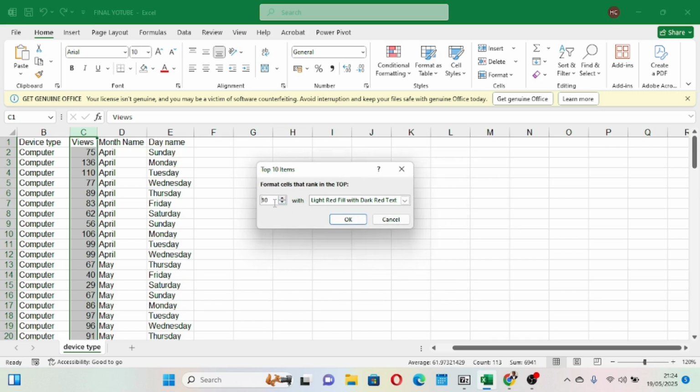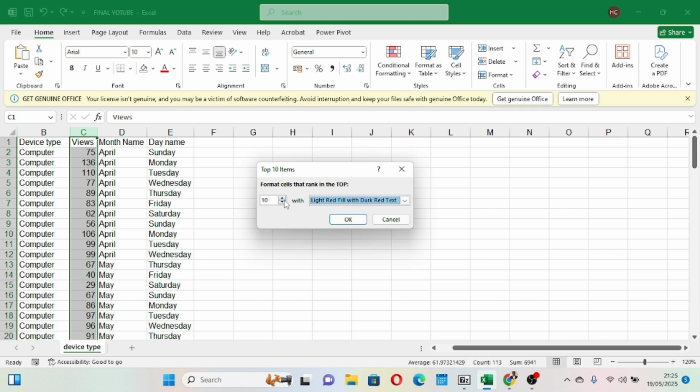Now in conditional formatting, there are different ways that you can analyze. Here you have different kinds of colors. You have light red fill with dark red text, depending on the kind of text you want. So yellow, or light red. You can put any other color. And if you go down here, you have other options, red text, red border, and all that stuff. So I'll prefer we use this one.